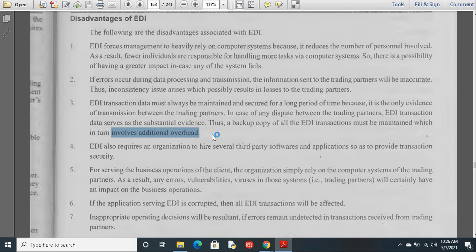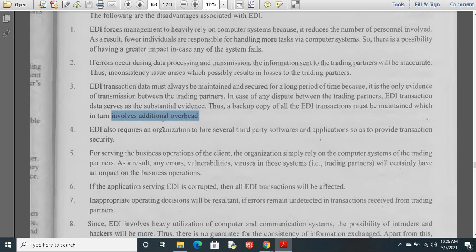So we require some extra space to store all this extra information, all the transactions which we have transmitted from one person to another person. That is another disadvantage. Next one, it also requires an organization to hire several third party softwares and applications to provide transaction security. So if you want to provide any security to the data which we are sending from one location to another, we have to install some third party softwares or approach some third persons to protect the information. So that is another disadvantage.